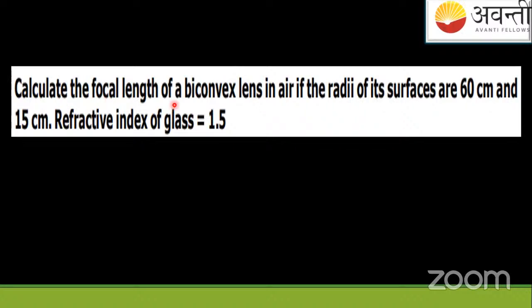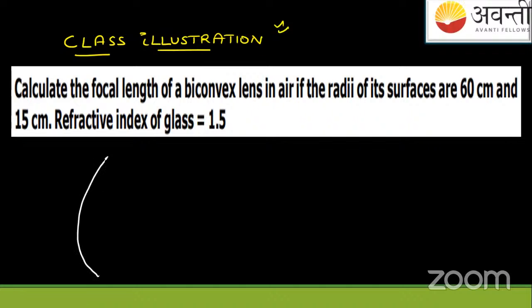Calculate the focal length of a biconvex lens in air if the radii of its surfaces are 60 centimeters and 15 centimeters. Try to solve it. It's a class illustration for you. I'm giving you the formula here.